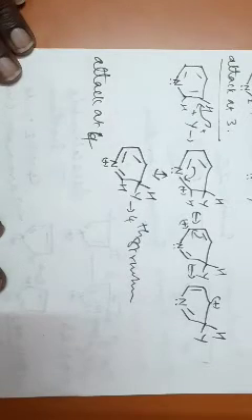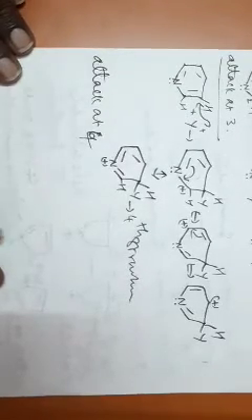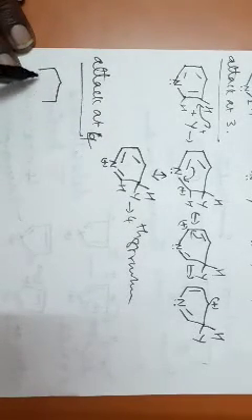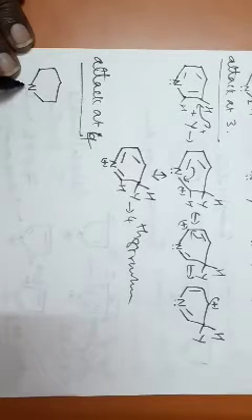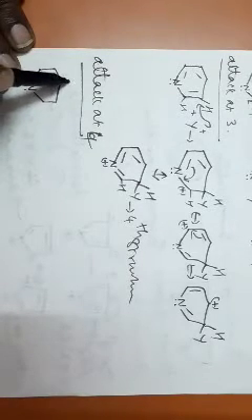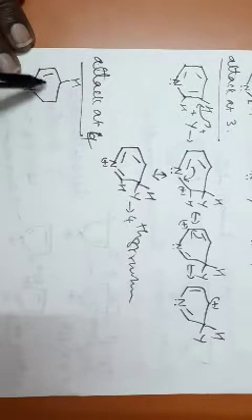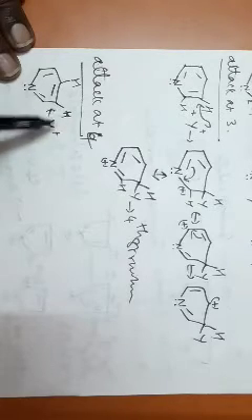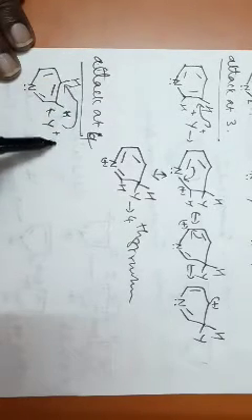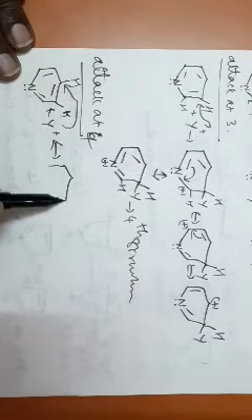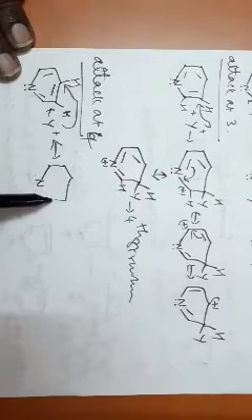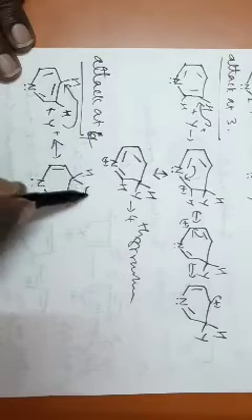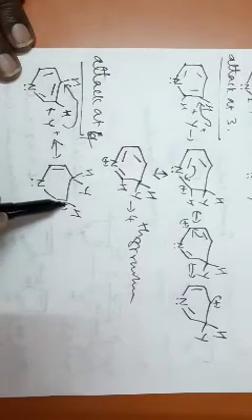2 and 6 are equal, 3 and 5 are equal. If the attack is at position number 4, then what happens? Let us see. Attack is at position number 4. You must draw the structures carefully, identify the positions. So H, Y plus, here you have a hydrogen. Attack at position number 4 gives you an intermediate. Hydrogen Y, hydrogen, positive charge comes to this place.